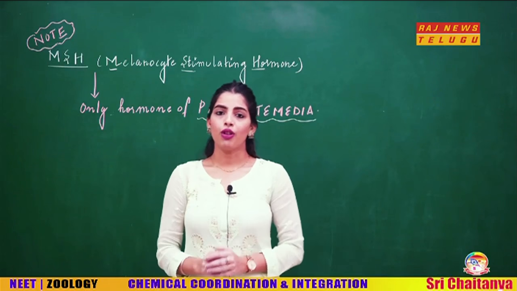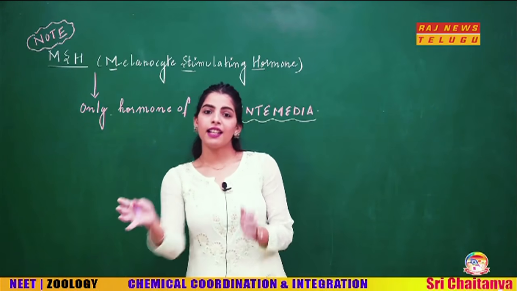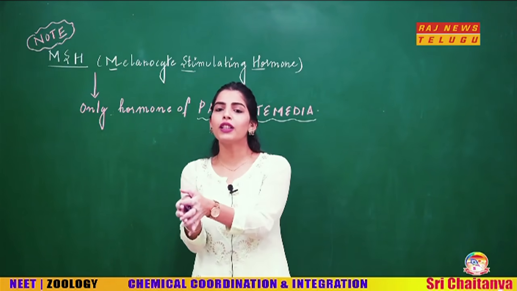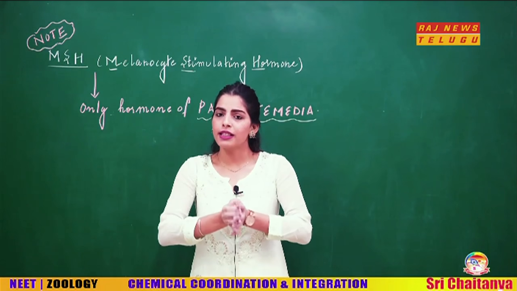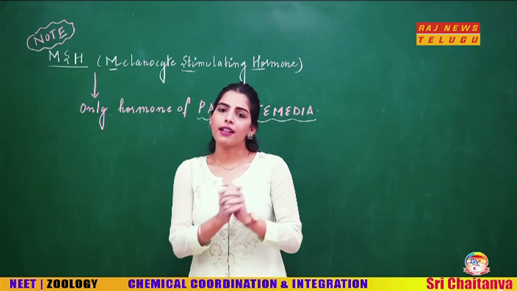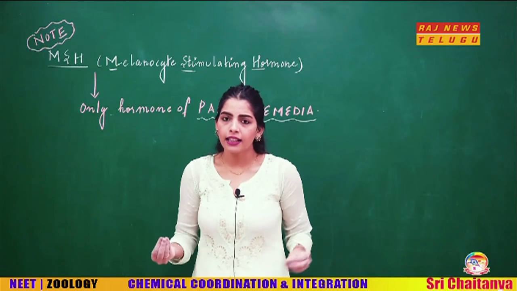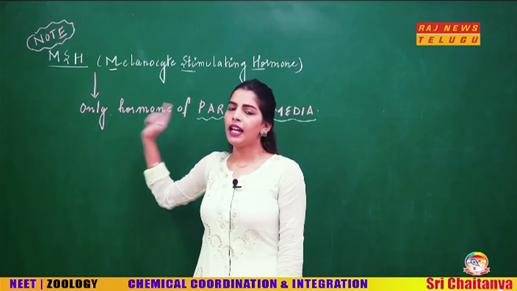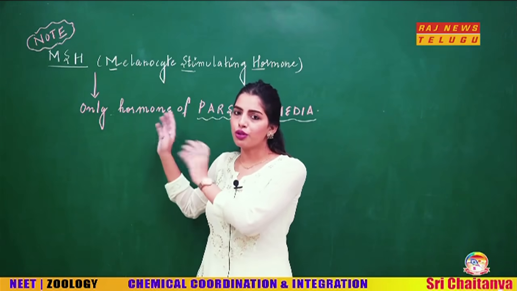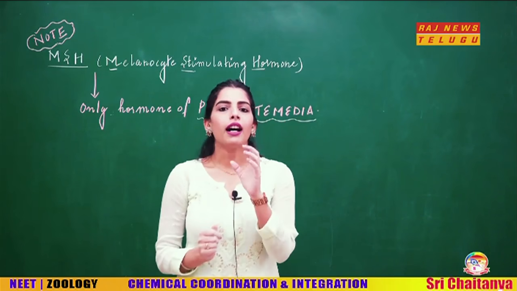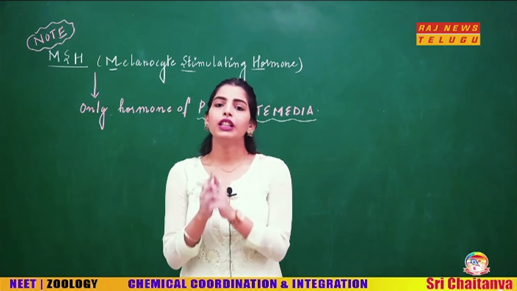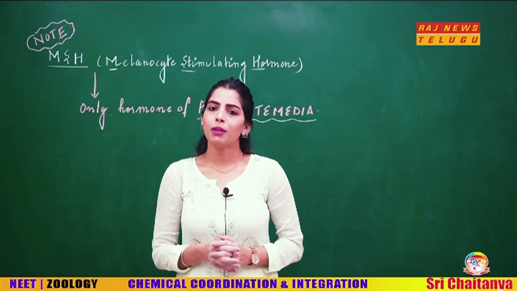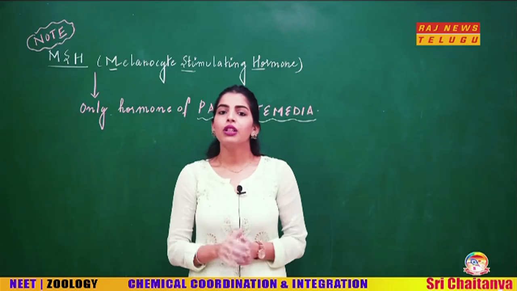But since we know now that the pars intermedia in humans is almost fused with the pars distalis, so in humans, all the hormones belong to pars distalis. But if you are asked that which is the only hormone of pars intermedia, that would be MSH. So just make a note of this. Now, students, we are left with the hormones of the neurohypophysis and the different disorders related with the pituitary gland. So, we are going to start with this topic in the next class.